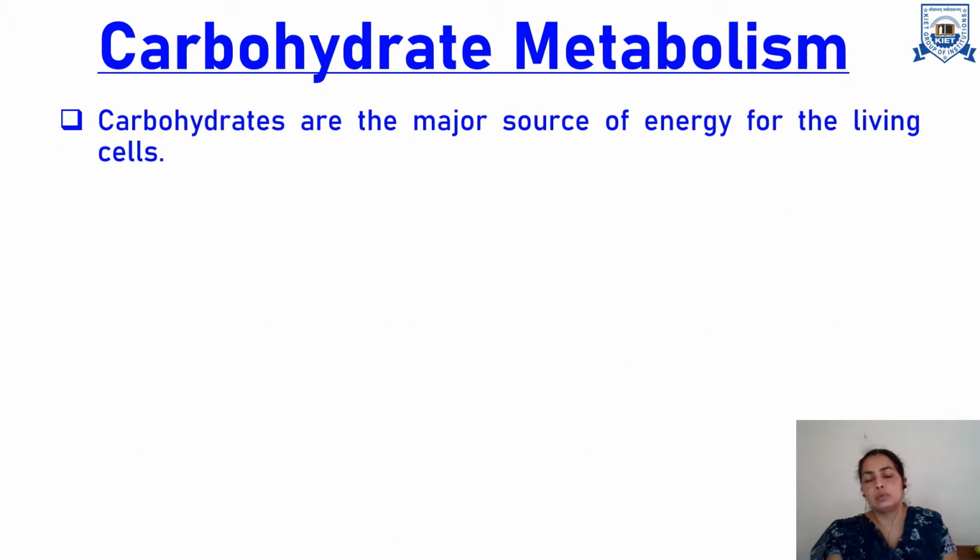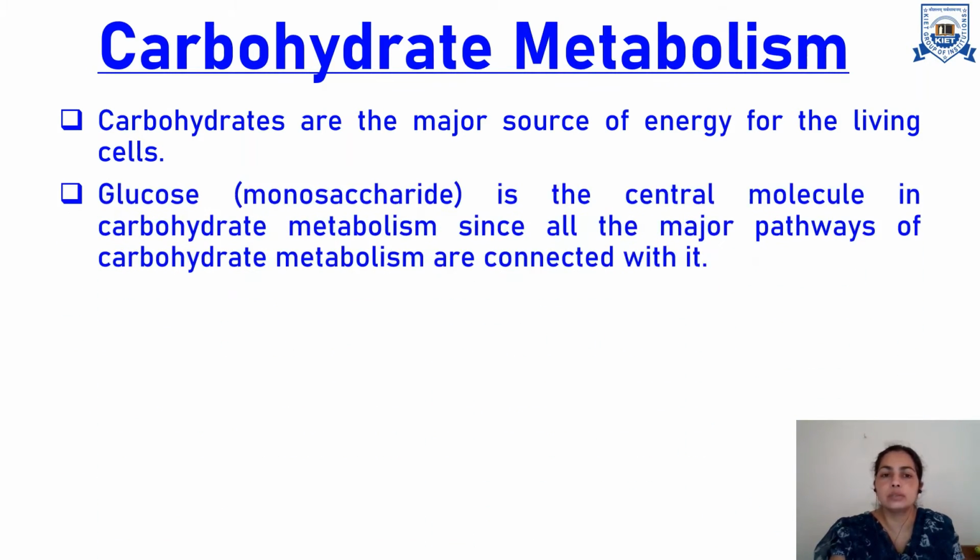So first of all, we will go towards carbohydrate metabolism. As we all know, carbohydrate is one of the major sources of energy for living cells, and among the other carbohydrates, the monosaccharide glucose plays a central role when we talk about carbohydrate metabolism. Why? Because all the major pathways which we will be studying in this unit are connected with glucose in some way or the other.